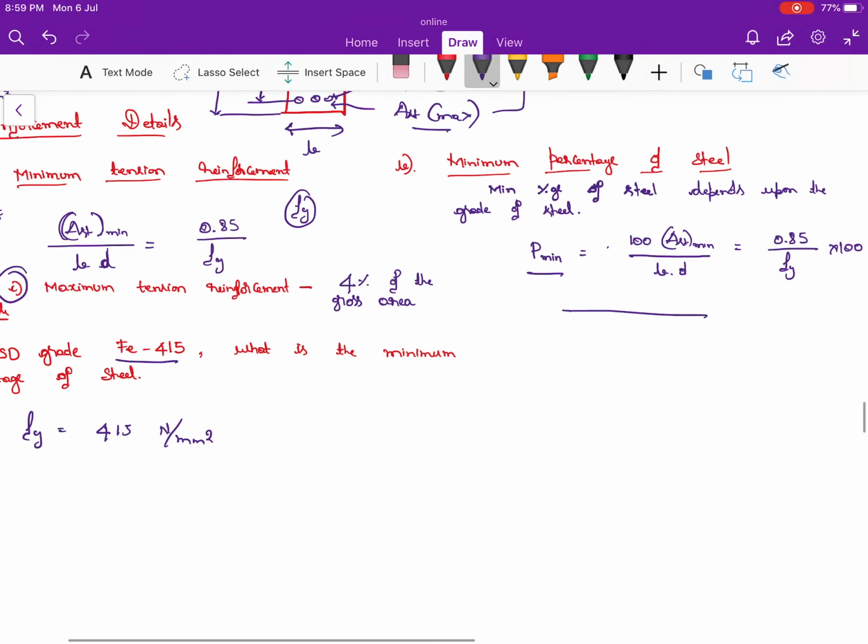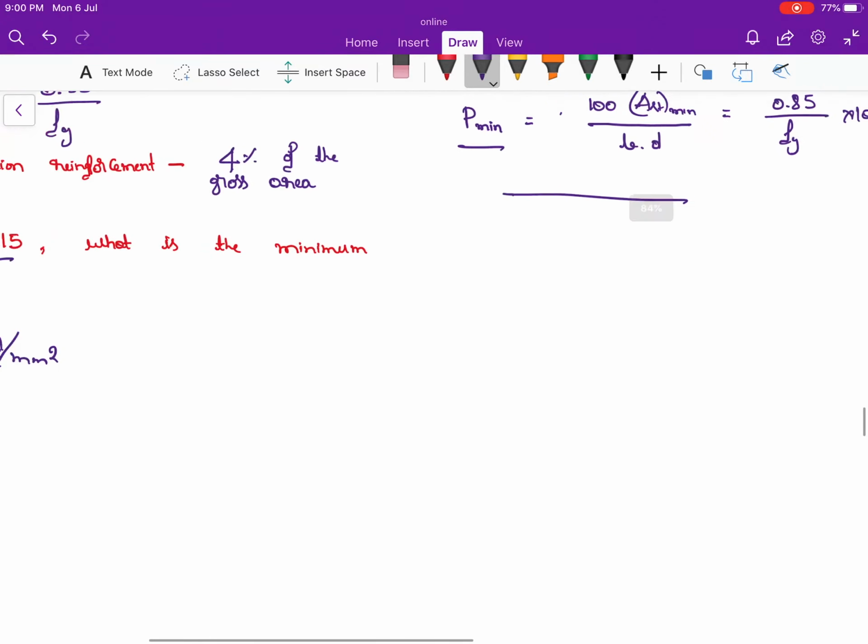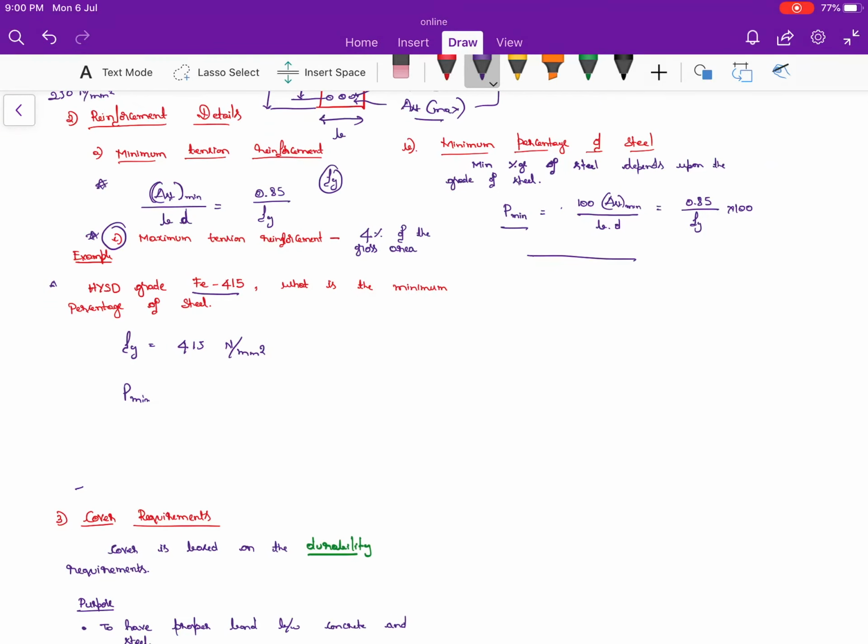They are asking for the minimum percentage of the steel, P minimum. So P minimum, I am going to write this one. What is P minimum?